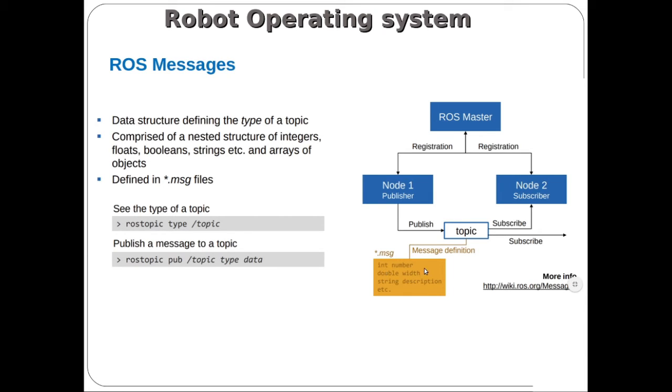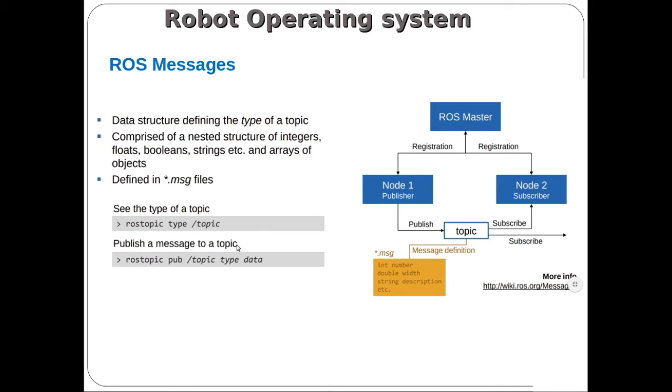Okay, so if you want to send multiple variables in a single topic name, it is possible by creating a custom message. The extension for those message files is .msg. If you want to see the type of message sent over a particular topic, we have a command, rostopic type. This type will tell you what type of message is sent over the topic from one node to another node, and published to the topic.